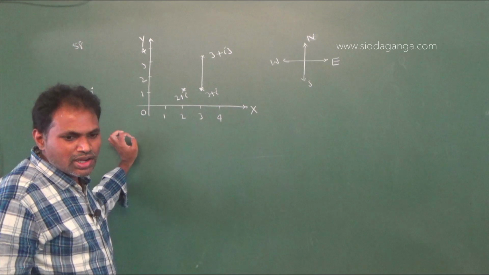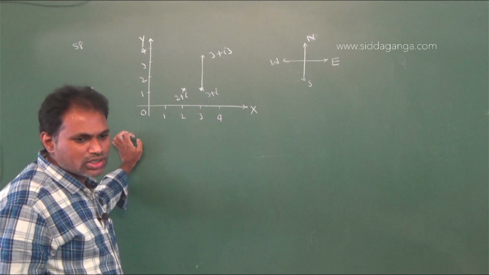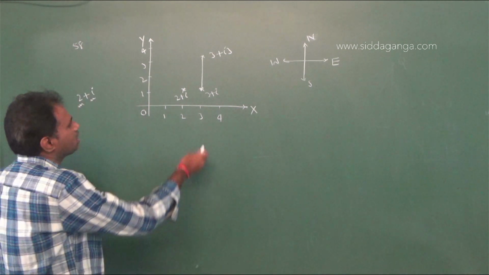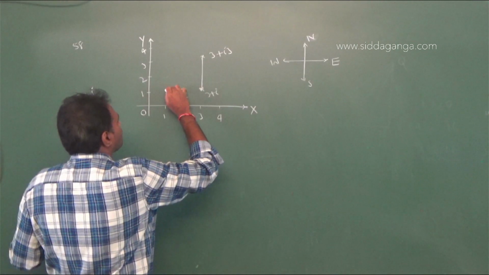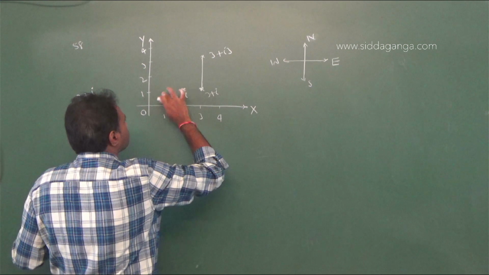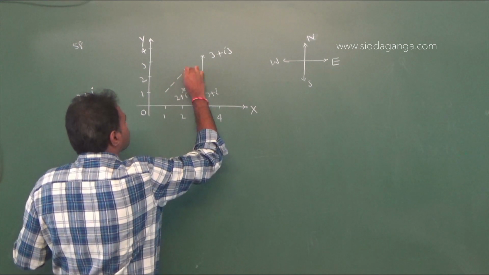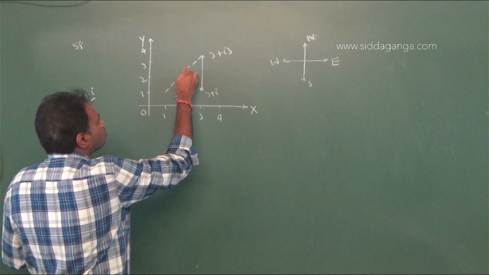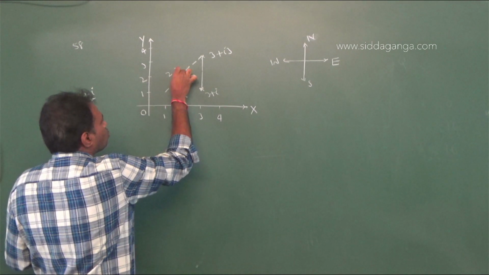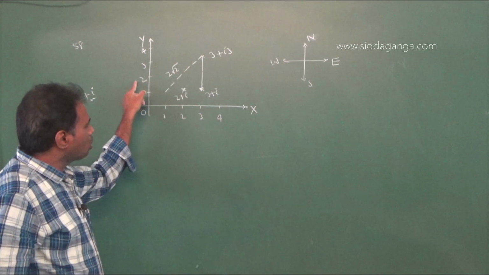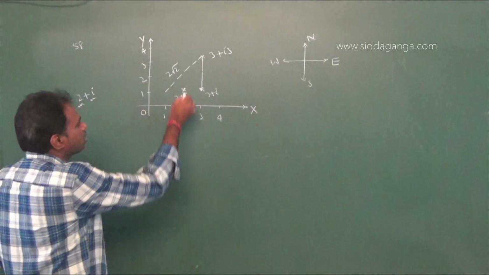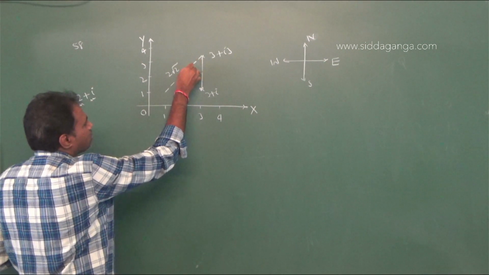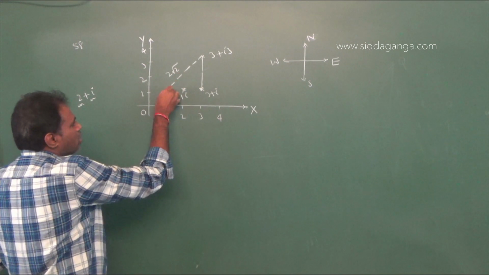And then finally from there 2 root 2 units southwestwards. Southwestwards means he traveled like this. From this point, 2 root 2 units southwestwards. Therefore this is the point you have to find.